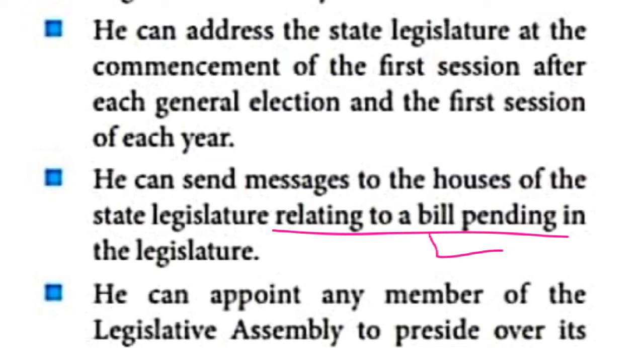Children, here the governor has the power to send the messages to the houses of the state legislature. How many houses are there? Two houses. Tell me, children, what are the houses? Legislative council and legislative assembly. I told you in the early part of the lesson. So to both houses he can send messages regarding the bill pending in the legislature. The next one, he can appoint any member.